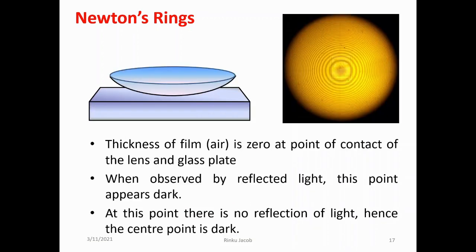In Newton's rings arrangement, a plano-convex lens is placed on a rectangular plain glass plate. So the thickness of the film, here it is air, is 0 at the point of contact of the lens and the glass plate. So when observed by reflected light, this point appears dark. At this point, there is no reflection of light. Hence, the center point appears dark.